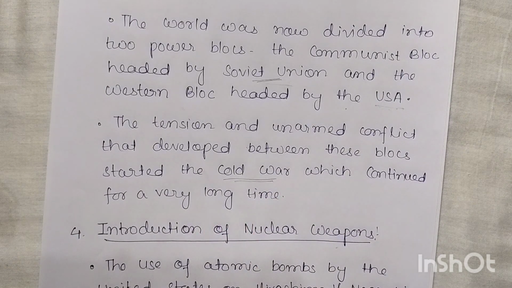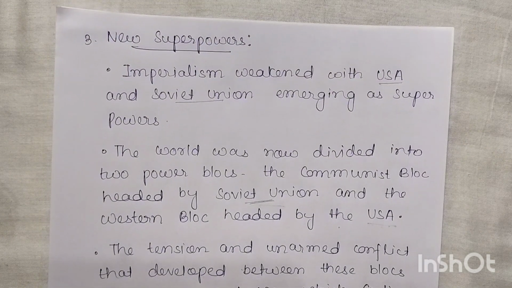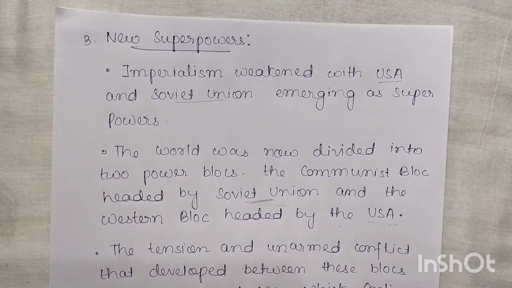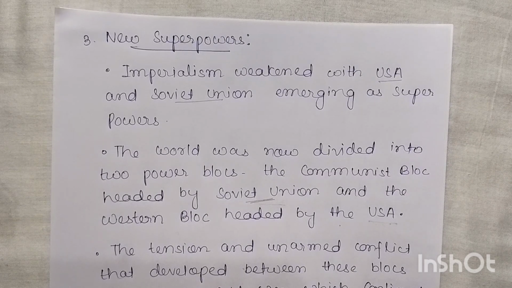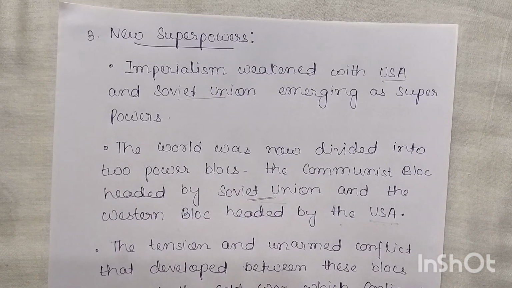Now what is the Cold War? Actually, it is a conflict between nations where they are not directly involved in any military action, but the situation was always there that anytime they might fight. Okay, so in the Cold War, a tension was going on due to the emergence of new superpowers. Soviet Union and USA had just come out as superpowers, but the tension was going on, and someday the conflict may arrive and we will see war again.